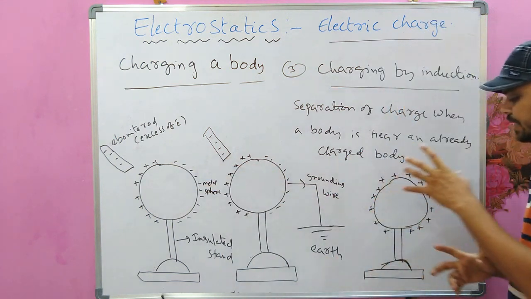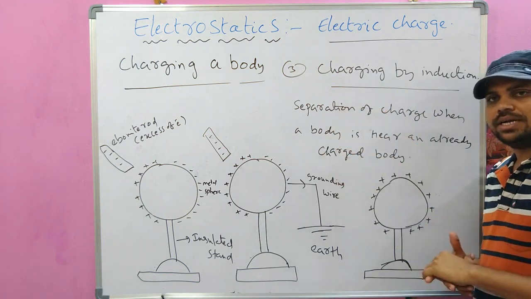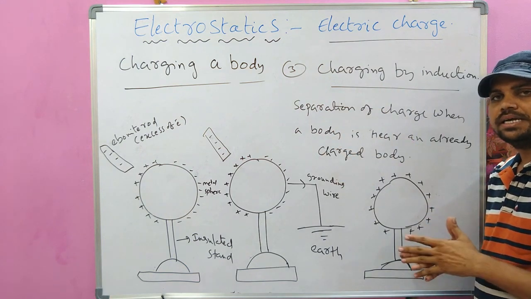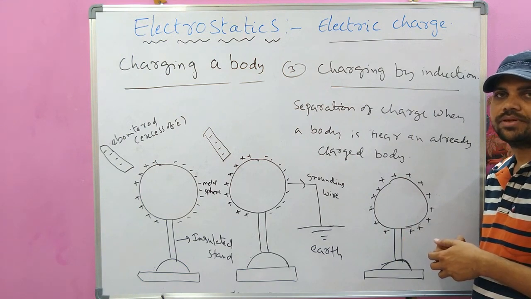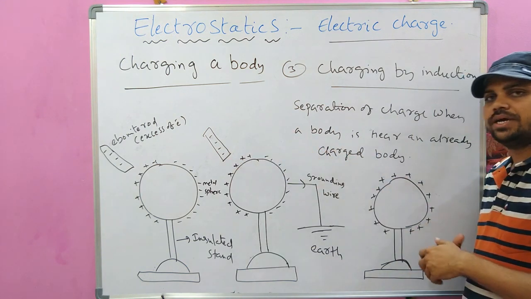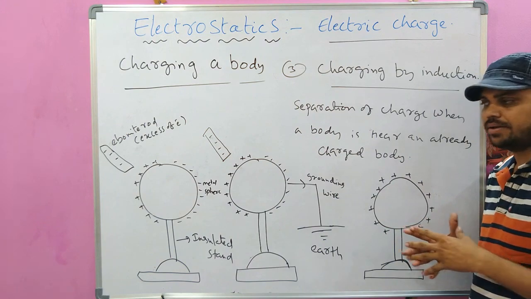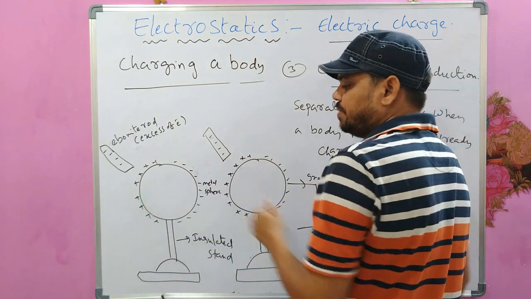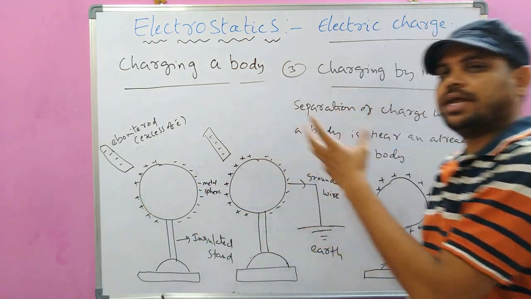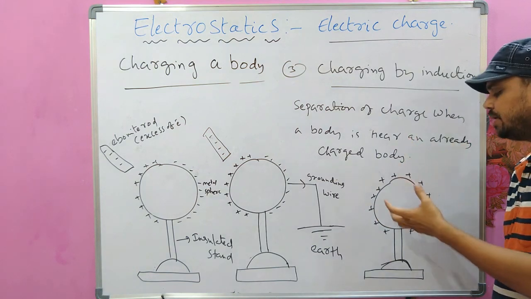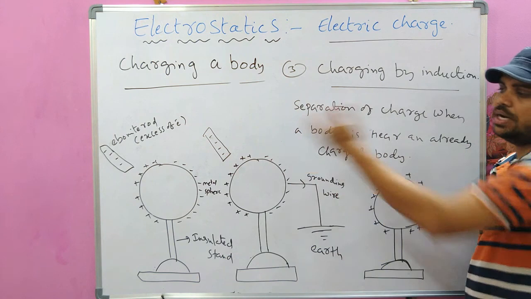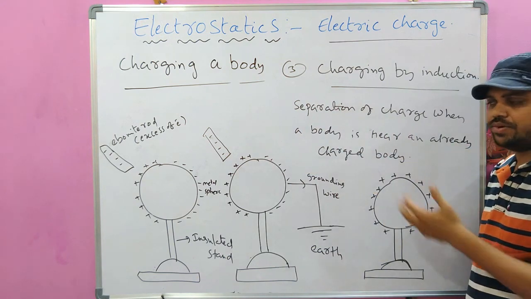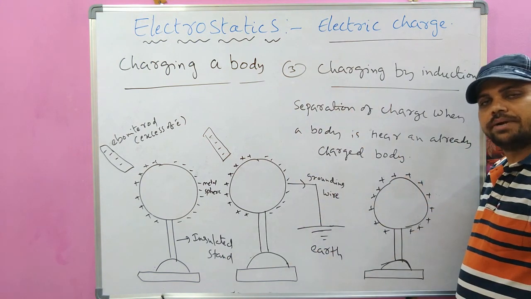then net charge cannot be given to that, but separation of charges may happen. The separation of charge may happen, but you cannot end up with a net negative charge or net positive charge on that insulated sphere, if you take an insulated sphere instead of a metal sphere.